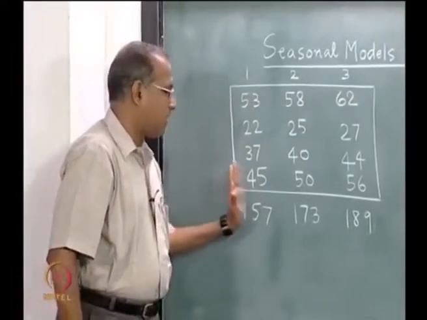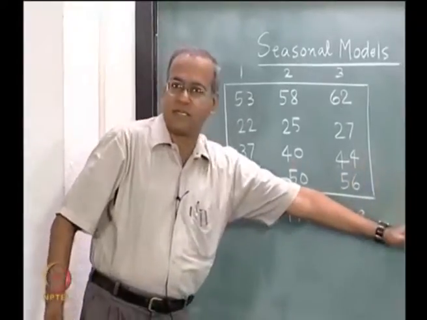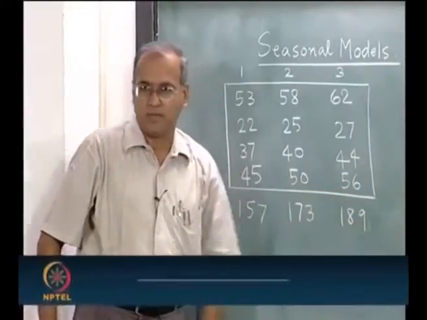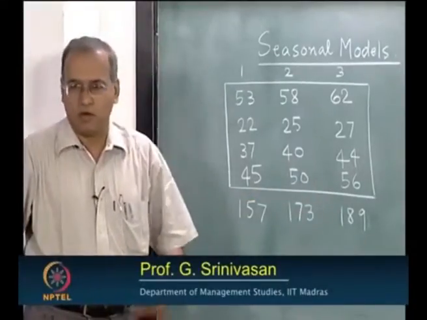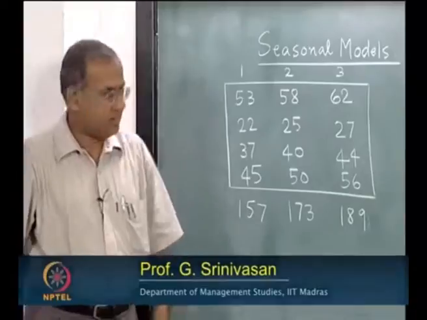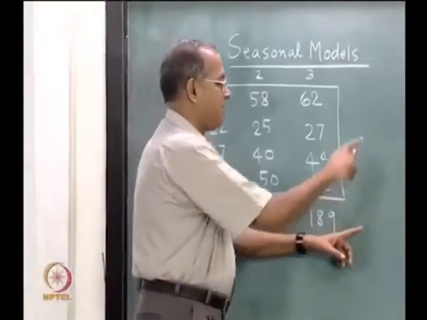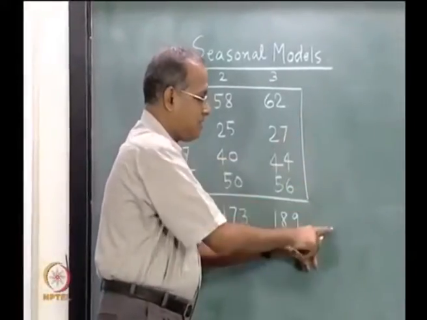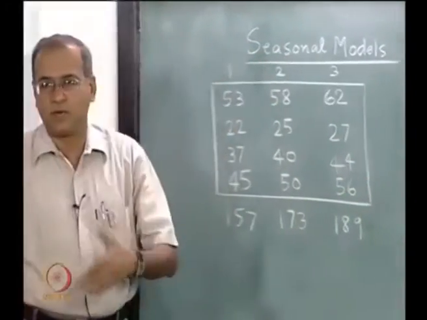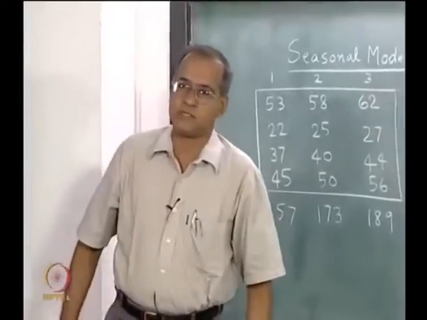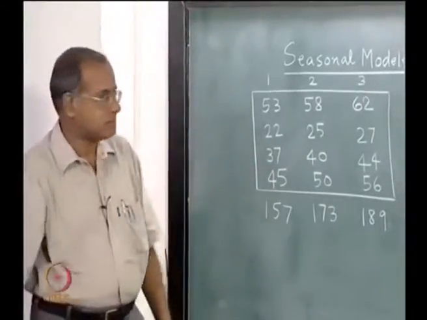We also tried to forecast the next year's total demand by using the regression or the method of least square fit, and then we said that we could multiply the forecasted value with each of these indices to get the forecast for the 4 seasons for the next year.